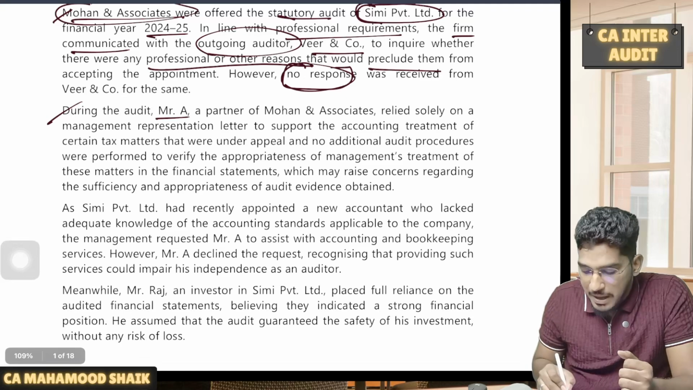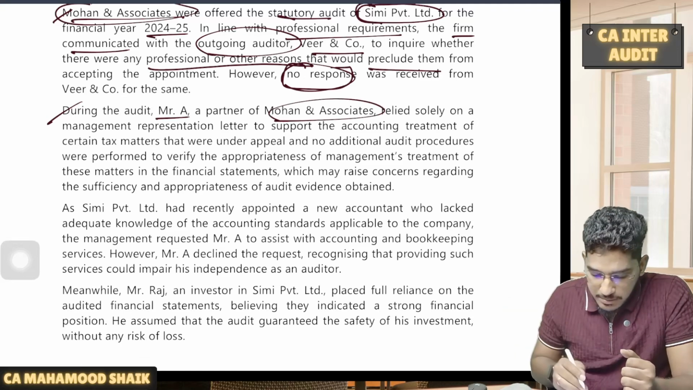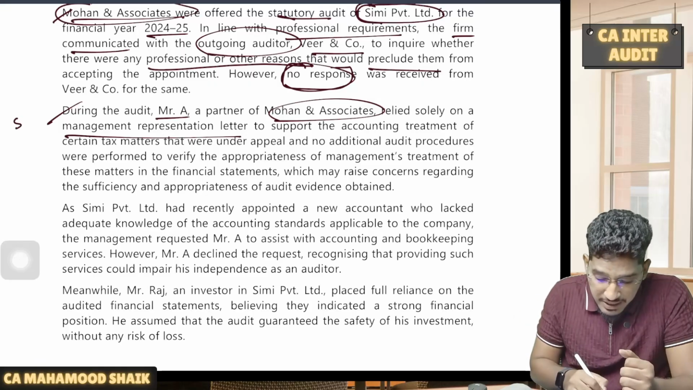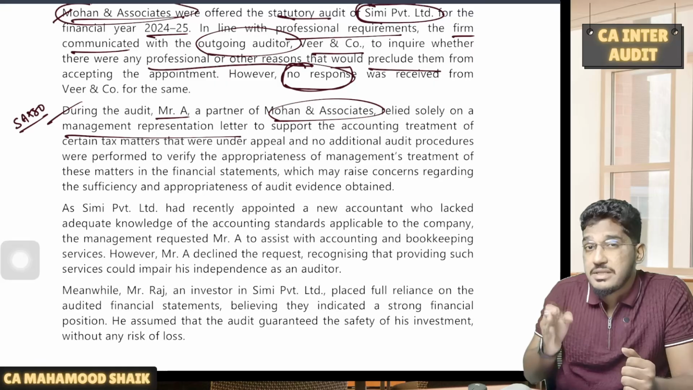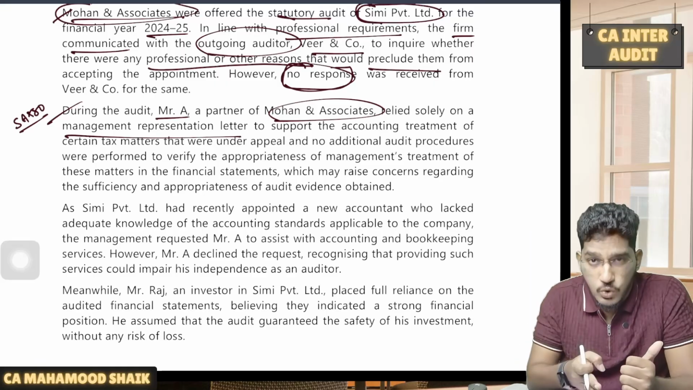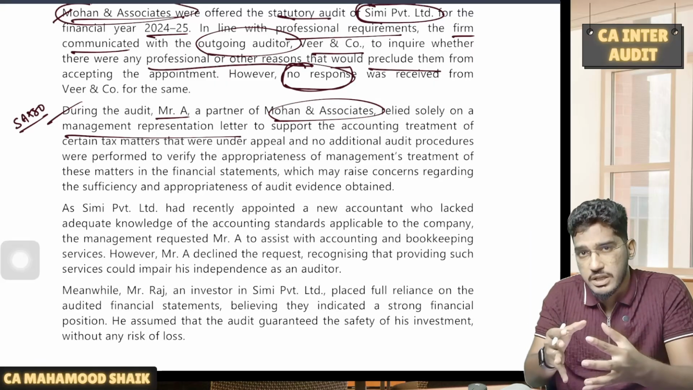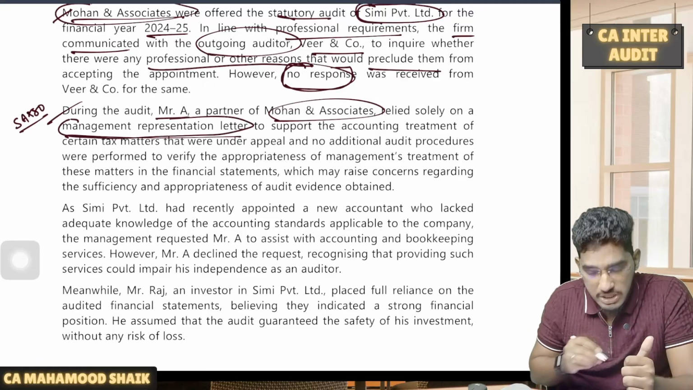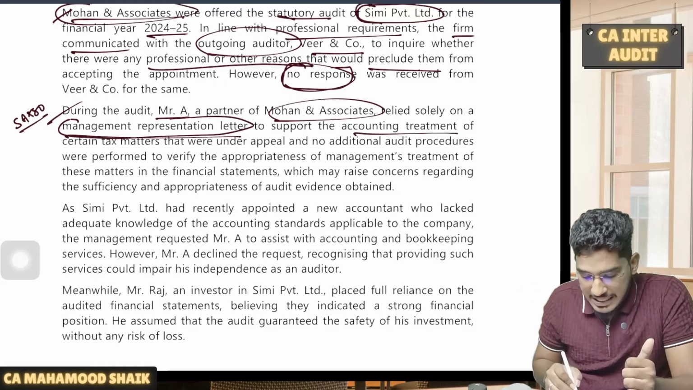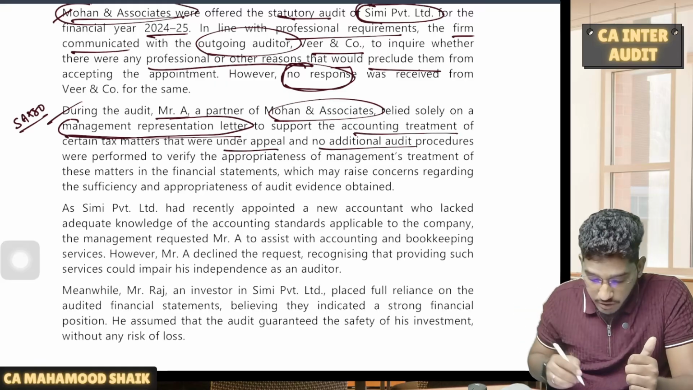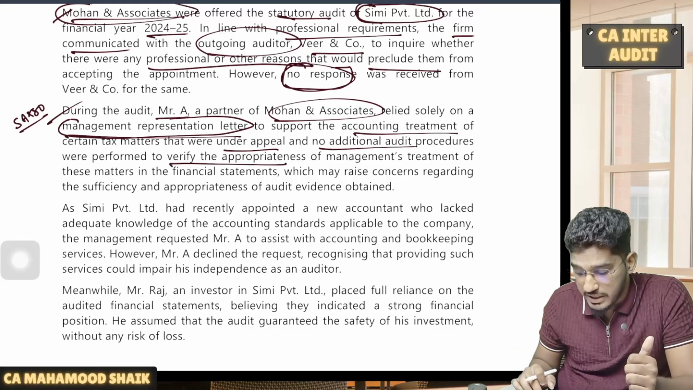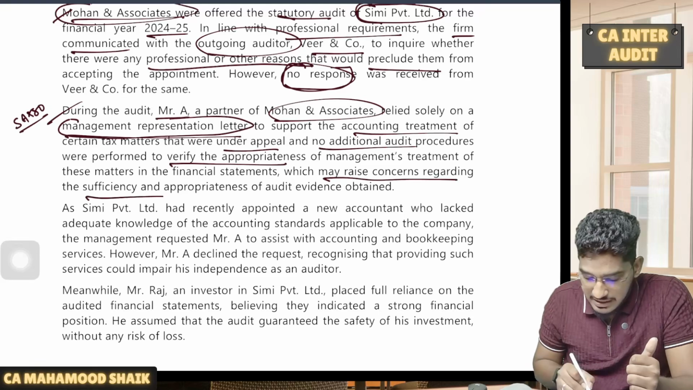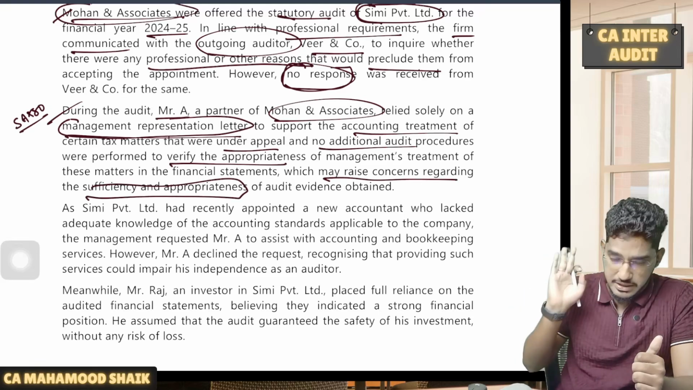Now coming to the next paragraph. During the audit, Mr. A, a partner of Mohan and Associates, relied solely on the management representation letter. That means the auditor wants to completely rely on written representation. We have SA 580, which says that written representation does not provide evidence on its own. That means you can't rely completely only on written representation. But here the auditor is making a grave mistake. He wants to rely only on the management representation letter to support the accounting treatment of certain tax matters that were under appeal, and no additional audit procedures were performed to verify the appropriateness of management's treatment of these matters in the financial statements, which may raise concerns regarding the sufficiency and appropriateness of audit evidence.